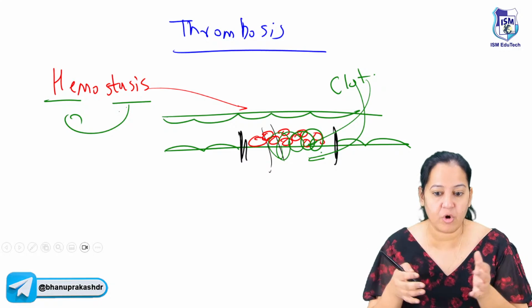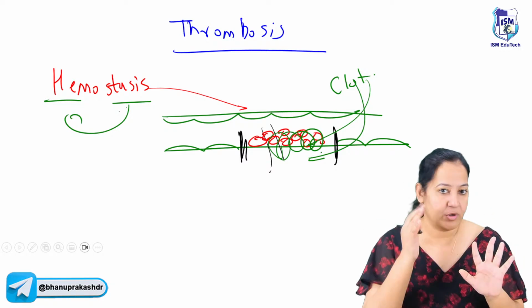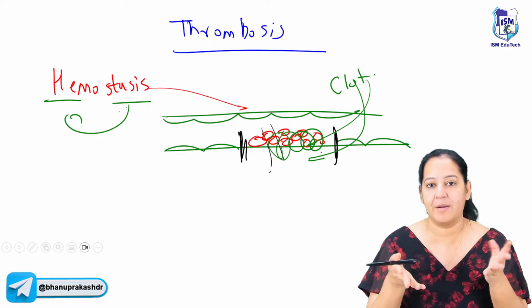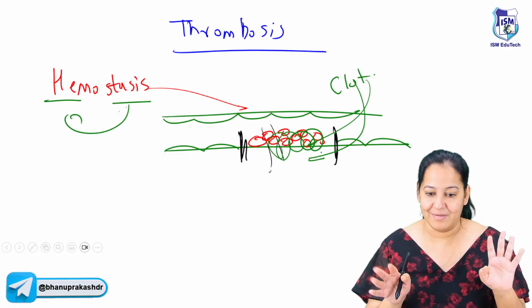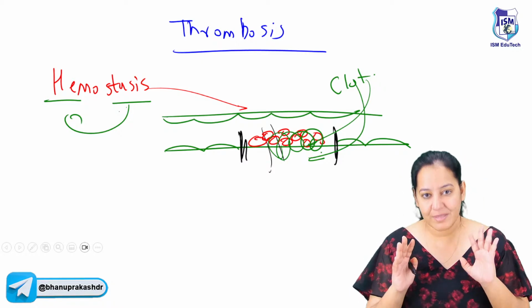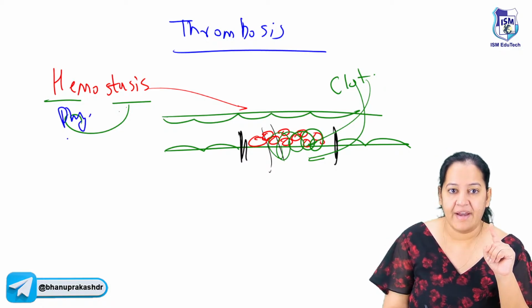Thankfully, God has given us the clotting mechanism. We all have 5 liters of blood. Imagine I have a cut here and we don't have hemostasis. All the 5 liters of blood will leak out of a small trivial injury and the person can die. But it doesn't happen. We bleed for the next few minutes and it stops automatically because it is sealed. So it is a useful phenomenon. It's not a disease. This one is physiological and it's useful for us.